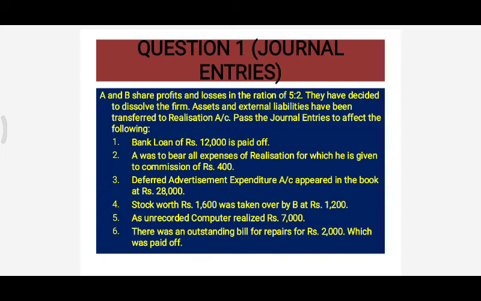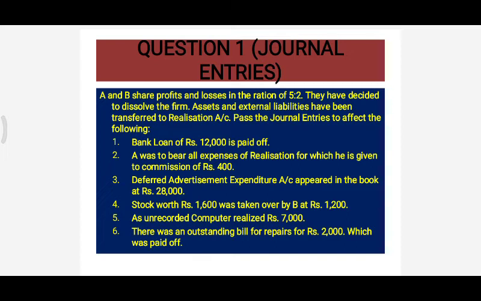What does it mean? Two partners are there, A and B. Profit sharing ratio is 5:2. And it is saying that all assets and liabilities have already been transferred. We will assume that we have already transferred all the assets and liabilities to the realization account. Now we have to pass journal entries for the following. So let's do all the entries one by one.